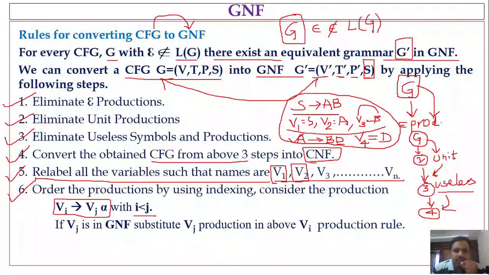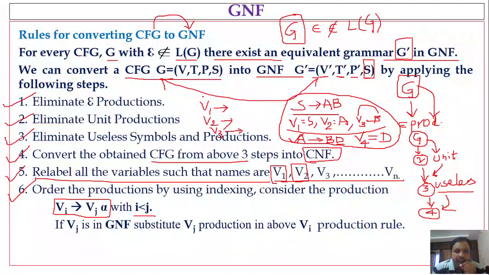Once you order the productions, you first specify the V1 production, next the V2 production, next the V3 production, likewise. That is the meaning of ordering the productions with respect to their index values.